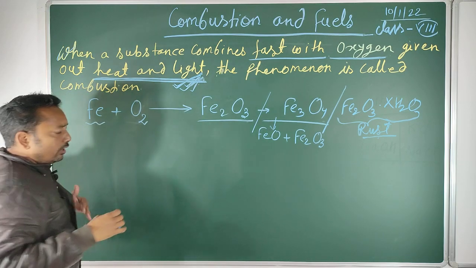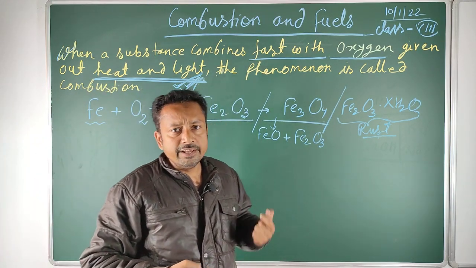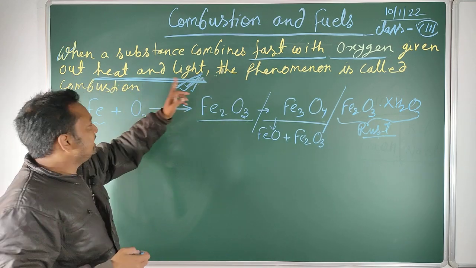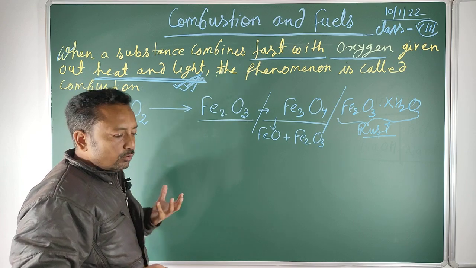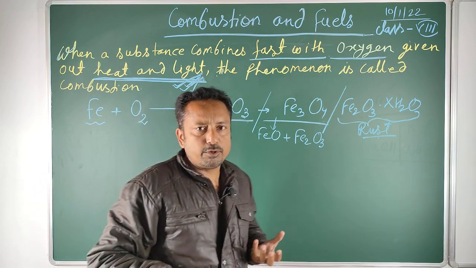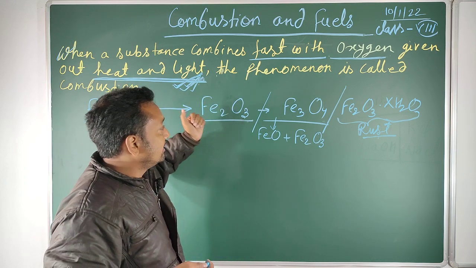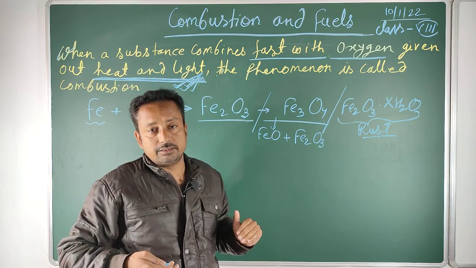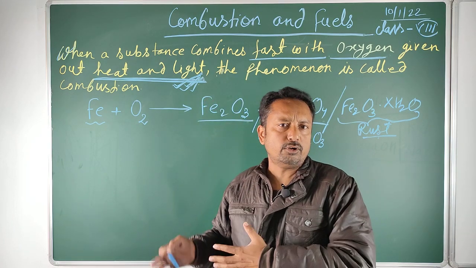Only those oxidations are termed combustion in which light and heat both are produced as energy. So while during the oxidation process a material produces heat and light energy, the process is known as combustion. Each and every combustion must be a type of oxidation.